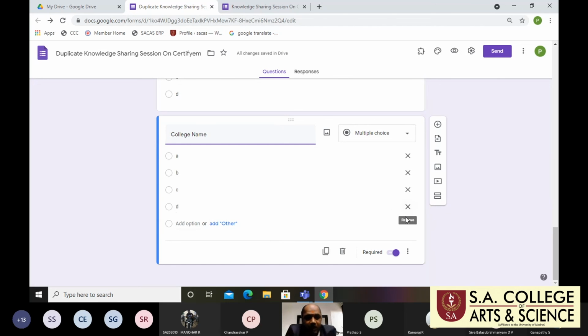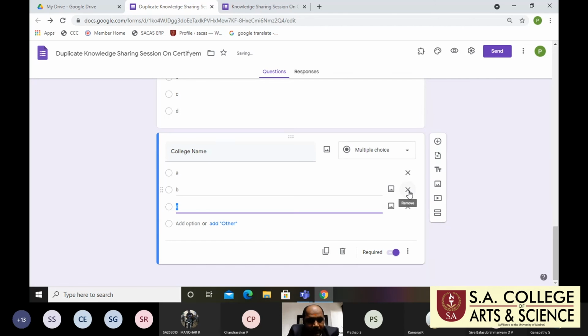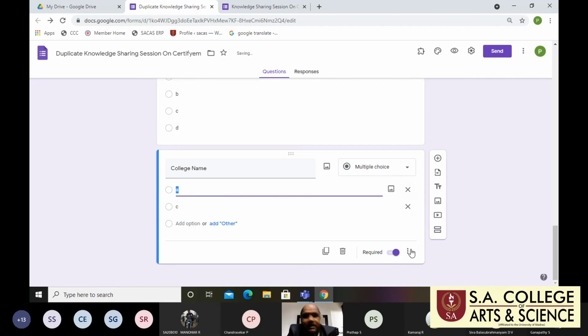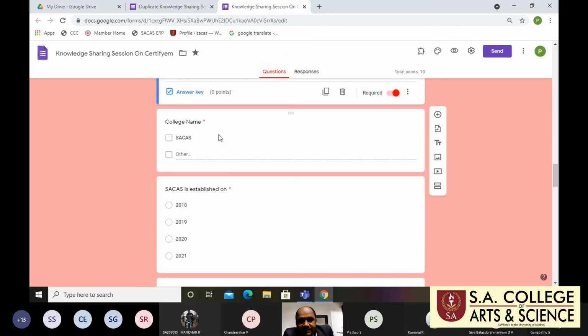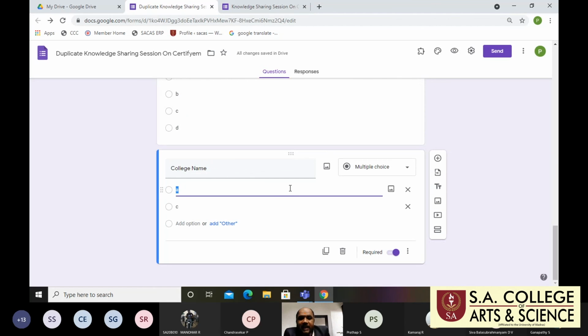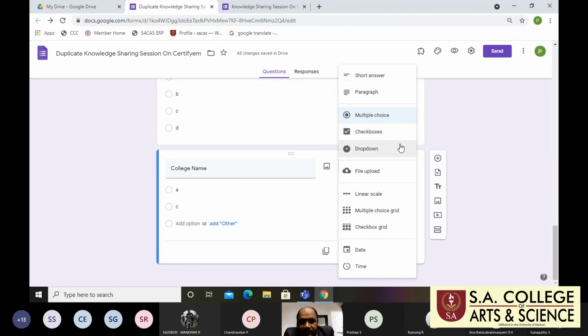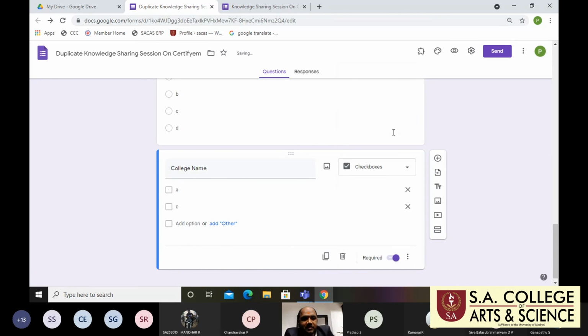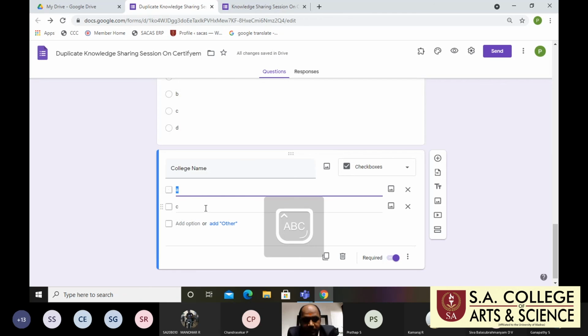College name. If you want, if it's not required, just click and it will be deleted. See, if you mention the college name, I mention the college name here, SACAS. Right. So I'm using another option, checkbox. I'm using checkbox. Our college name is SACAS.